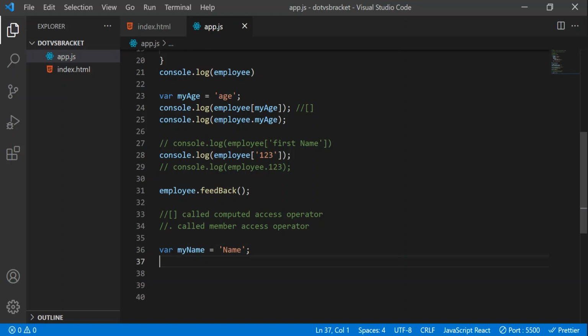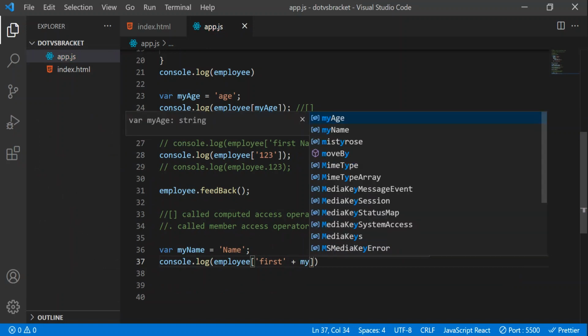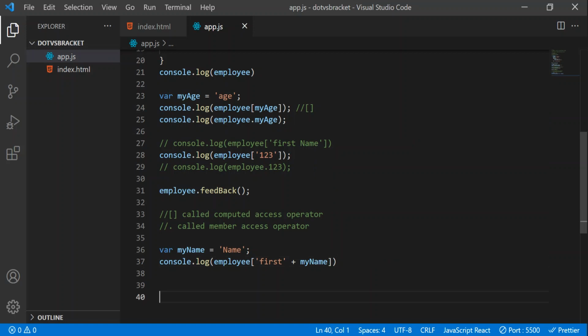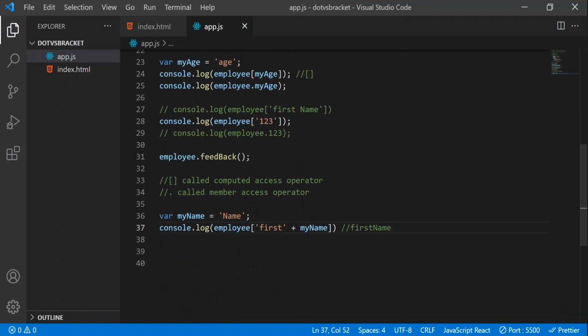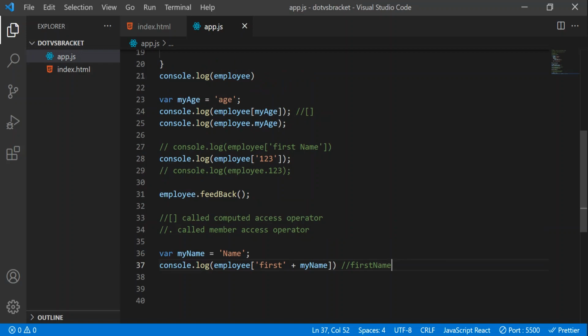Now I'll write console.log and inside that I'll write employee, open brackets, and here first I will write the quoted string first, then I'll come out of that quote and put plus, and here I can write myName. So now a concatenation operation is performed, this plus operator adding both things. They will combine as firstName, and obviously I'll get this value as Sathali. Let's see that. You can see I got the output as Sathali. So that's why this operator is called the computed access operator.